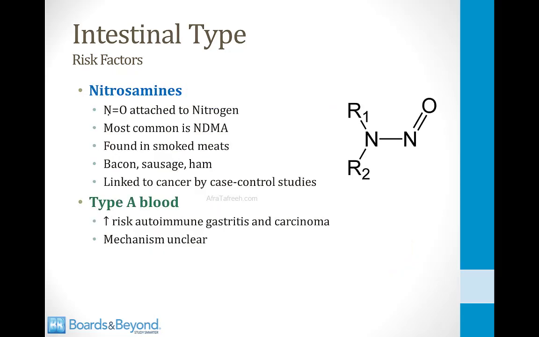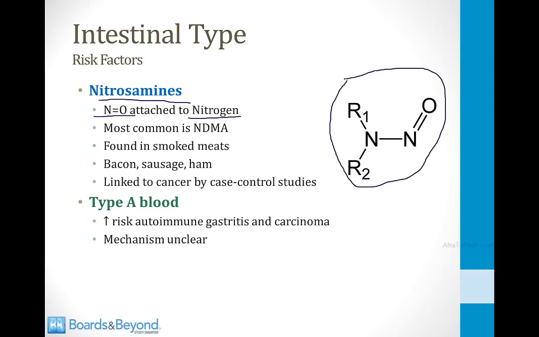There are 2 peculiar risk factors for gastric cancer that you should know about. One is consumption of substances called nitrosamines. These are substances that have a nitrogen double bonded to an oxygen attached to a nitrogen. This is an example of the structure of a nitrosamine on the screen. The most common one in the foods we eat is called NDMA, which stands for nitrosodimethylamine, and it's found in smoked meats, also bacon and sausage and ham. And consumption of large numbers of these foods have been linked to gastric cancer by case control studies.